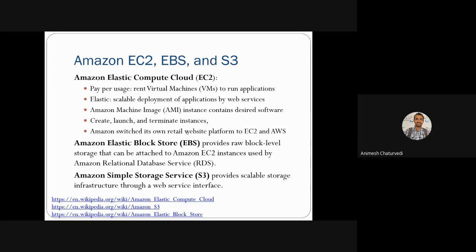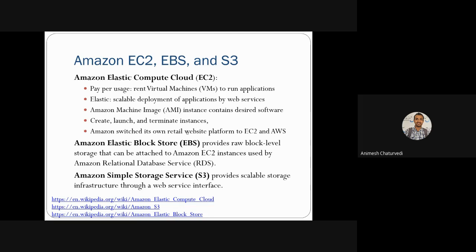What is Elastic Block Storage? It provides a raw block storage system, and it is attached with EC2. So you can use this feature, Elastic Block Storage, while using Amazon EC2. And it also uses the relational database service, RDS, of Amazon.